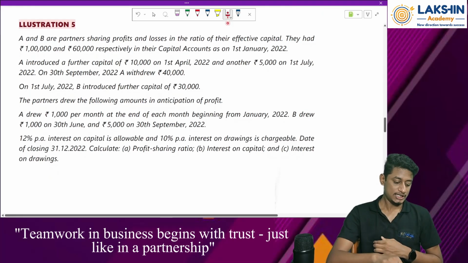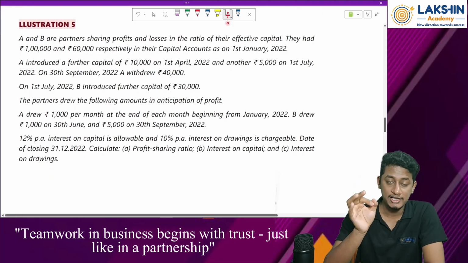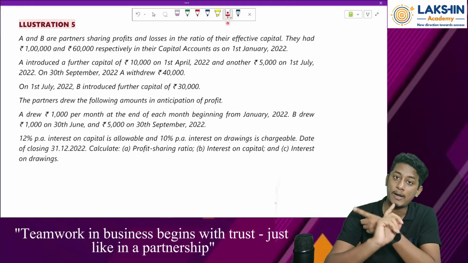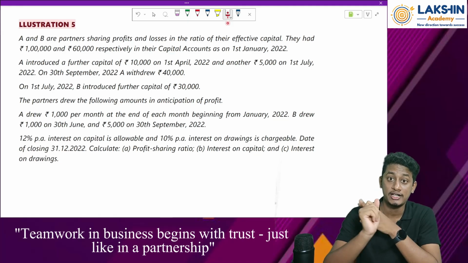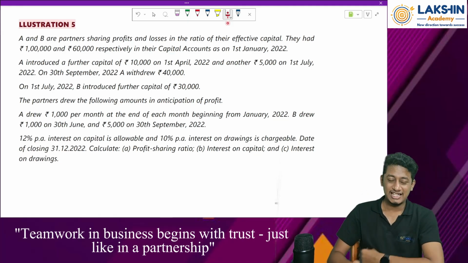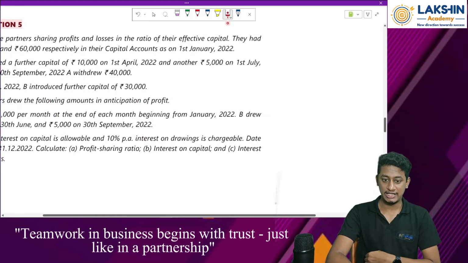Now, since we are done with the P&L appropriation account, I will teach you how to compute the effective capital and the interest on drawings or interest on capital, both the values. Okay, how to compute it? Let me just go into the theory a bit.